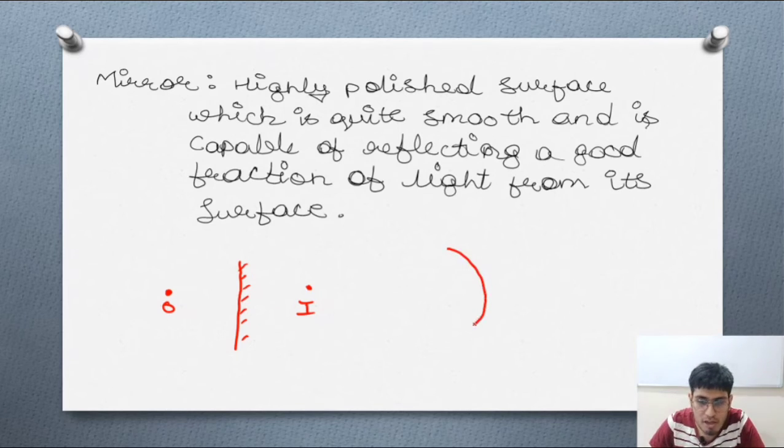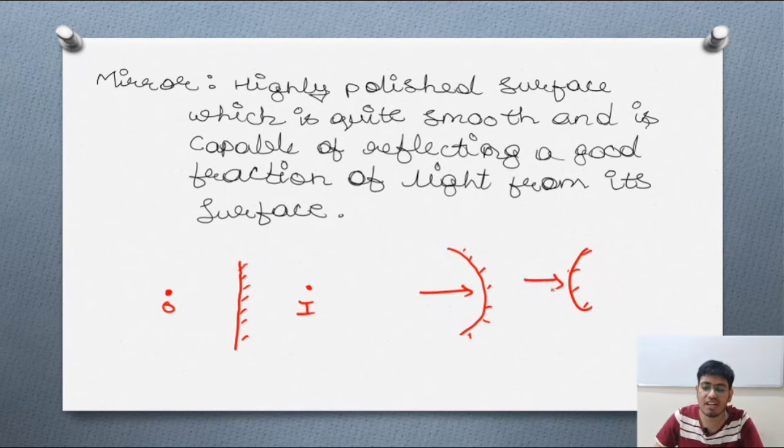Suppose this is also a mirror. Now this is the reflecting surface of the mirror. In this case, this is also a mirror, and this is its reflecting surface. Mirrors can be of various types, and we are going to look at each type of mirror in detail.